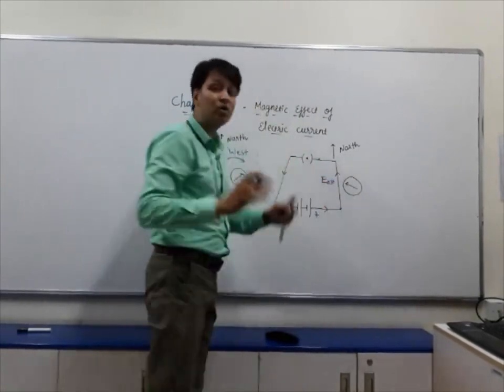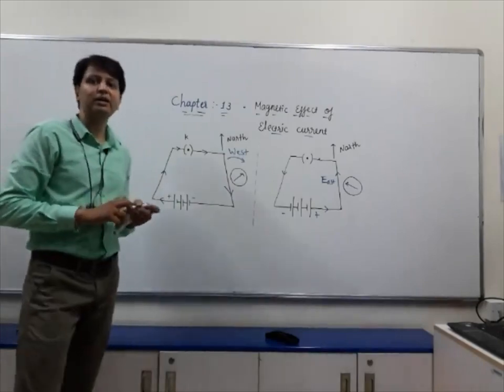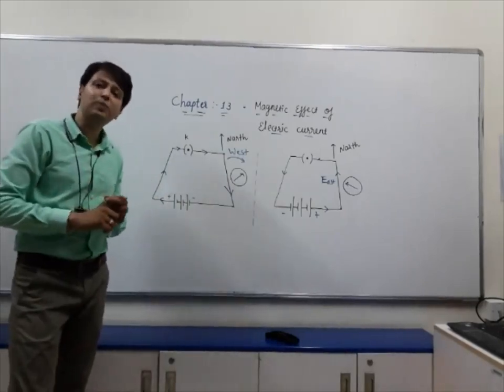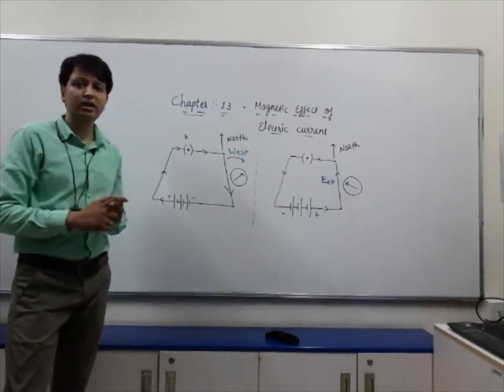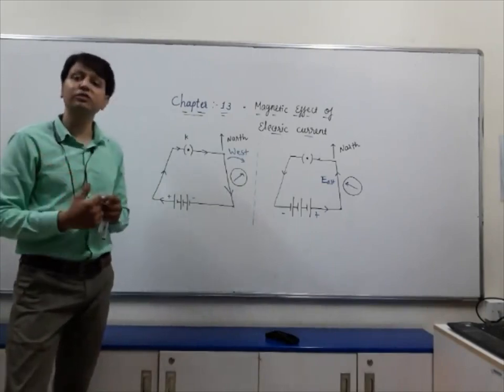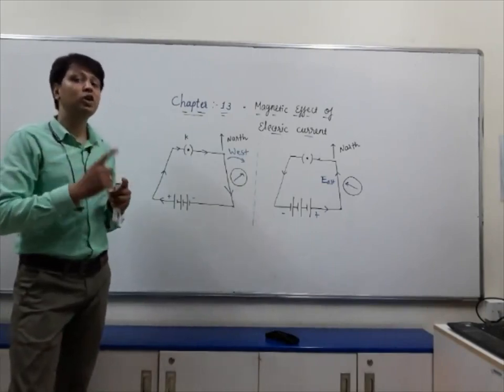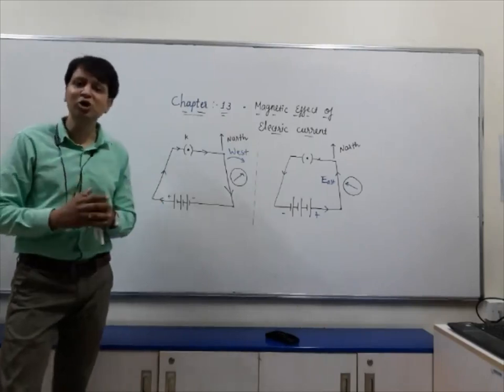So this is how we can represent that when an electric current is passing through a conductor, and if we reverse the direction of electric current, the direction of magnetic field may also change.